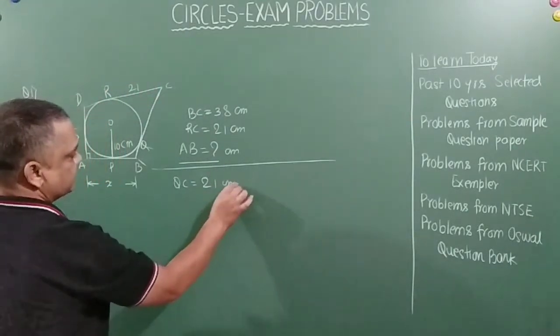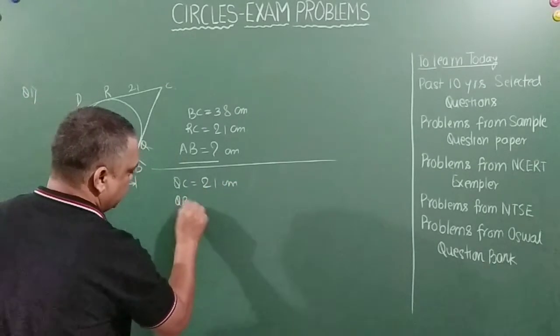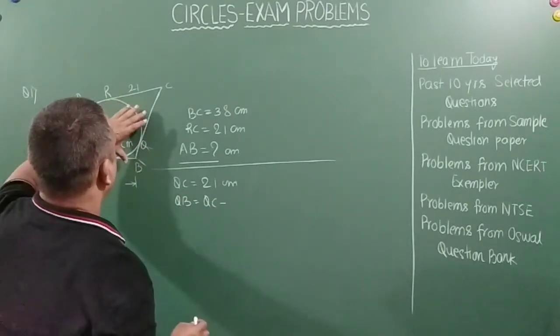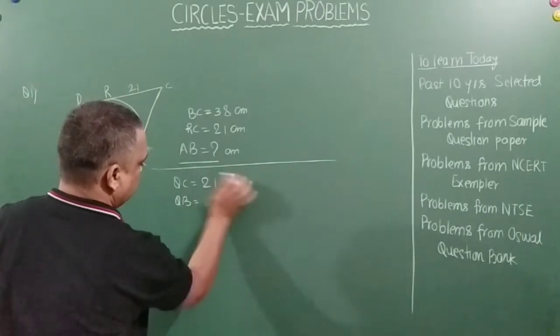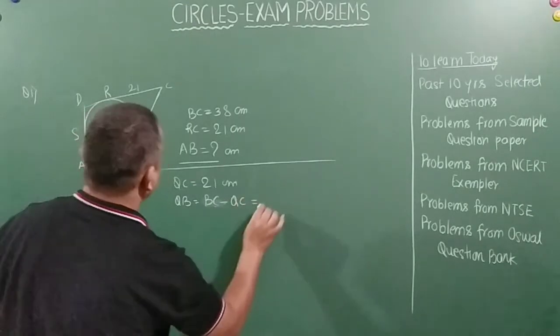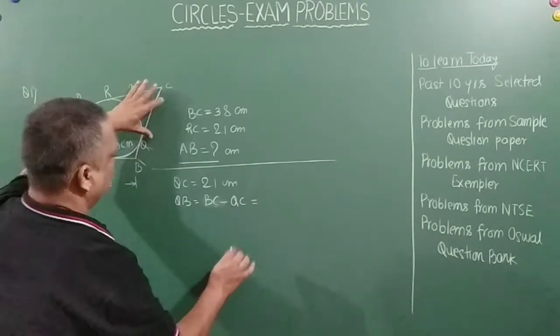So this tells us that QB is equal to BC minus QC, which is equal to 38 minus 21.